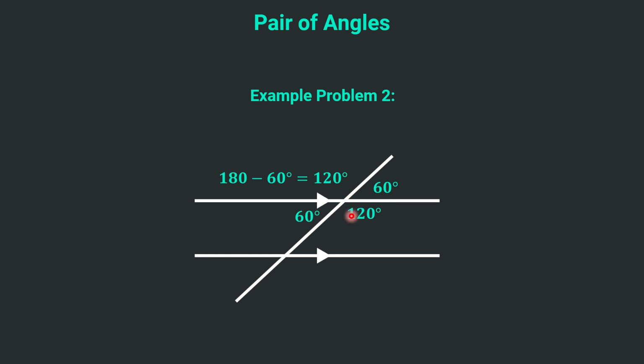Now if this is 60 degrees, according to the corresponding angle rule, this is the same matching corner, so this will also be 60 degrees, or according to the alternate angle concept, if this angle is 60 degrees, the alternate angle will also be 60 degrees. Again if this is 120 degrees, this will also be 120 degrees, and opposite to 60 we have 60 and opposite to 120 we have 120. So as you can see we had 8 angles, 1 known angle and 7 unknown angles, but using the concept of the pair of angles we were able to find out the other 7 angles.